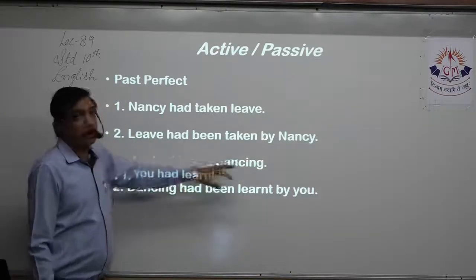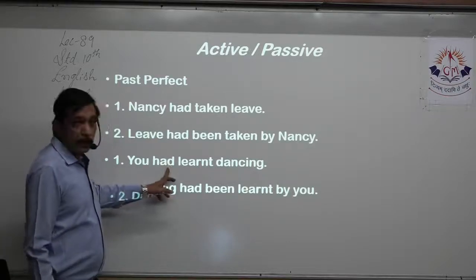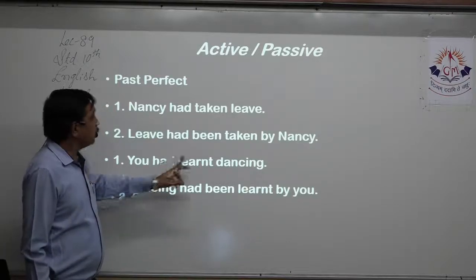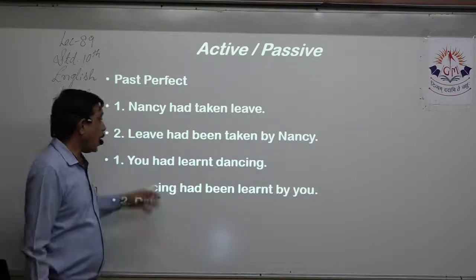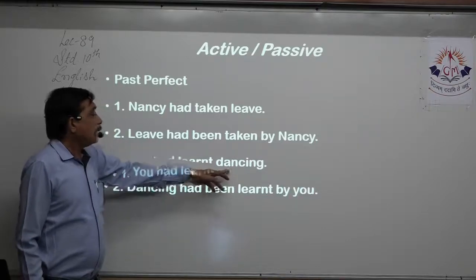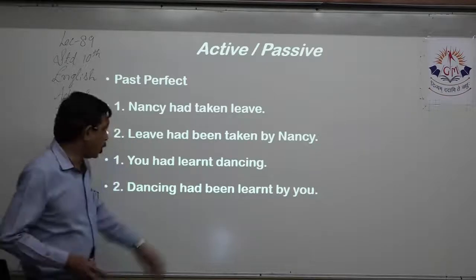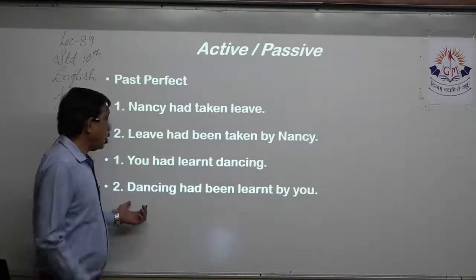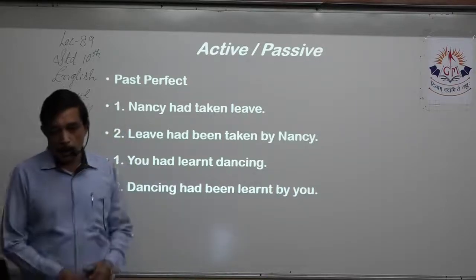You had learnt dancing, where you is second person, had tells me this is perfect and past. Learnt. Now that is the past participle. Had learnt. You can say dancing. Dancing is a noun. So I can bring it as it is. Dancing had been learnt by you.